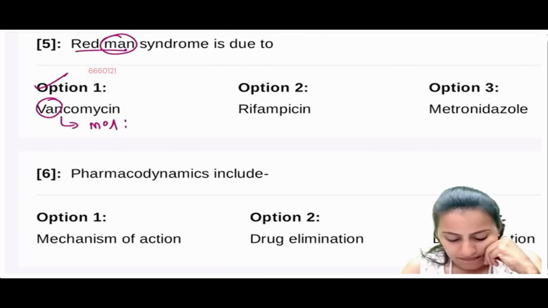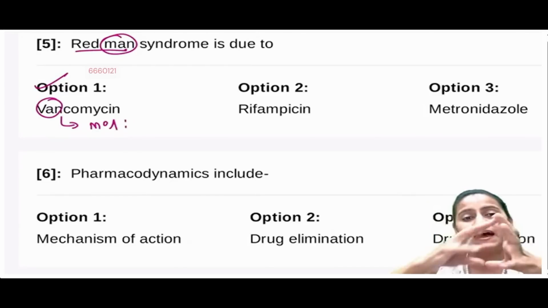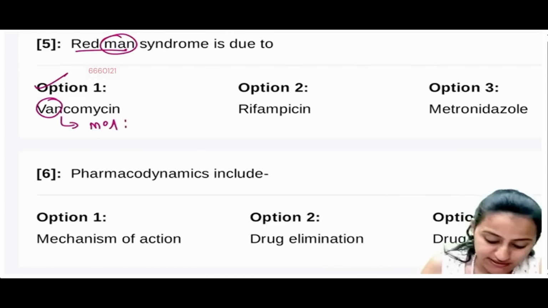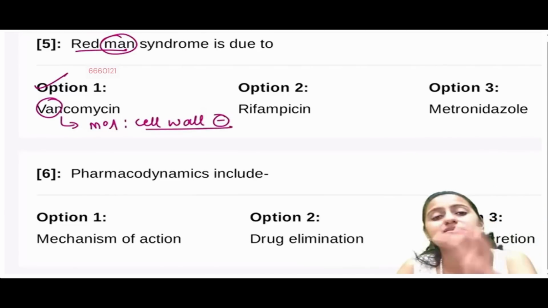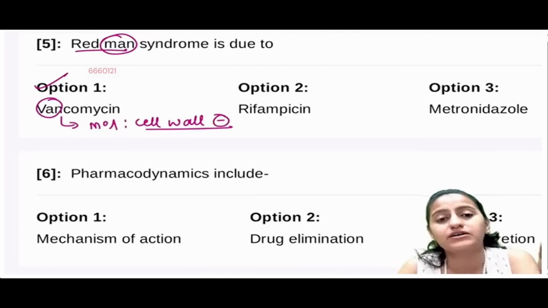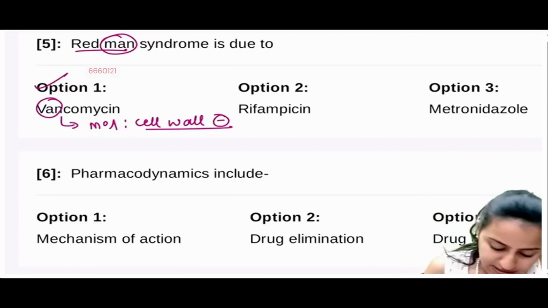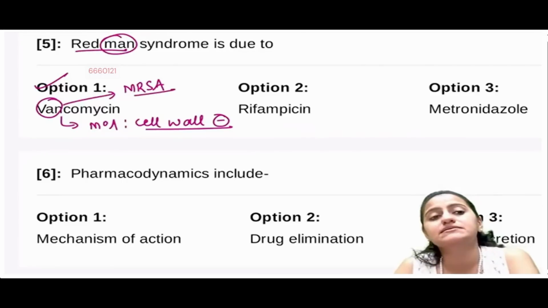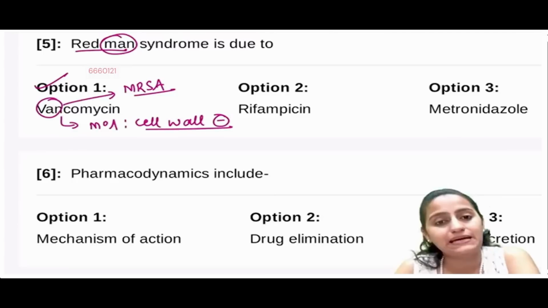Vancomycin. Remember, van is a long van. So vancomycin is preventing the elongation when the cell wall synthesis is happening. So this is a cell wall synthesis inhibitor. Beta-lactams, cycloserine, bacitracin, vancomycin are cell wall synthesis inhibitors. So vancomycin is a cell wall synthesis inhibitor. It is one of the drugs which is used for MRSA, methicillin resistant Staph aureus में. It is one of the drugs which is used in MRSA.